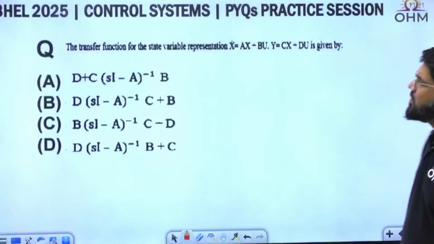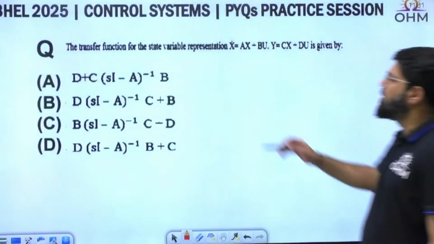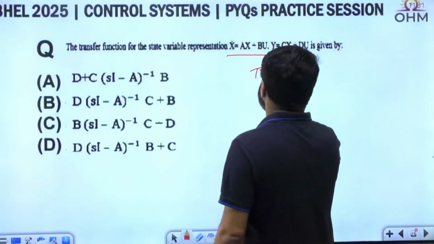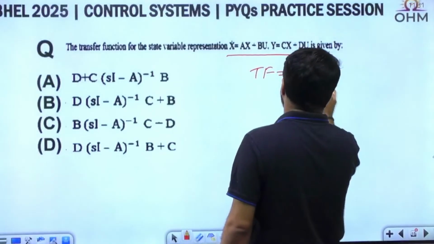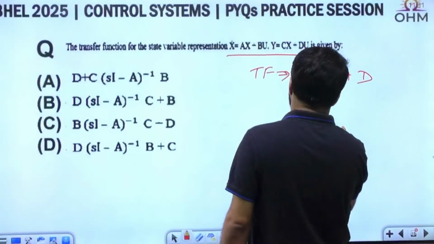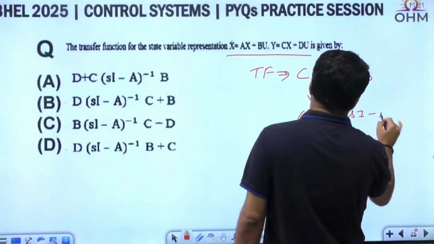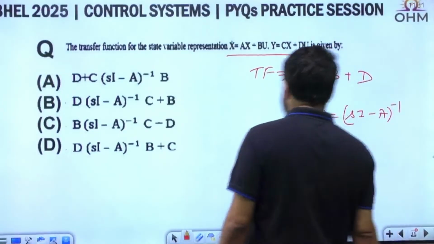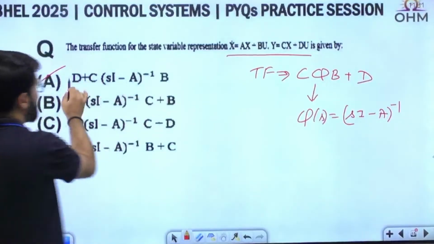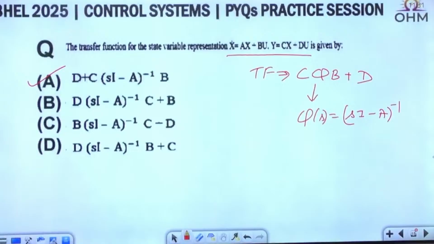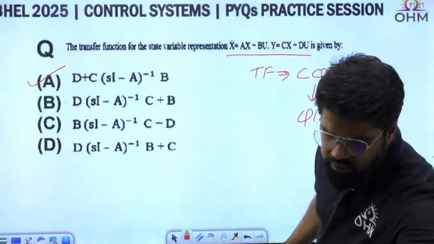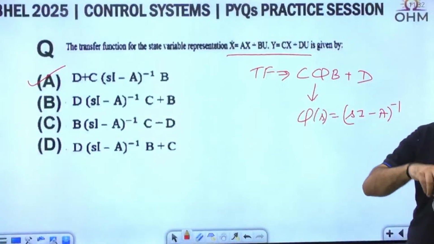Next, direct question. The transfer function of the state variable representation x dot equal to Ax plus Bu, y equal to Cx plus Du is given by what formula? C phi B plus D, where phi of s is the Laplace transform of the state transition matrix, given by (sI minus A) whole inverse. In that line, option number A, C phi B plus D. Direct question for the transfer function formula from the state model.